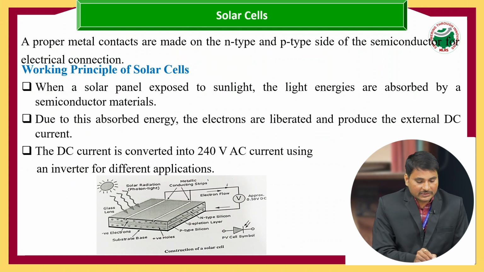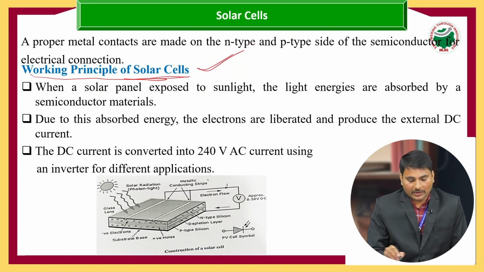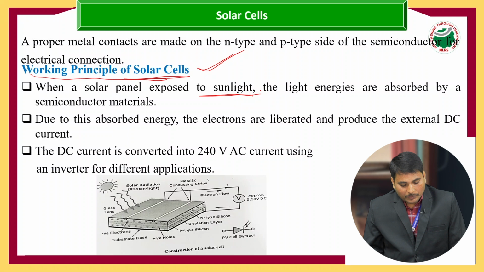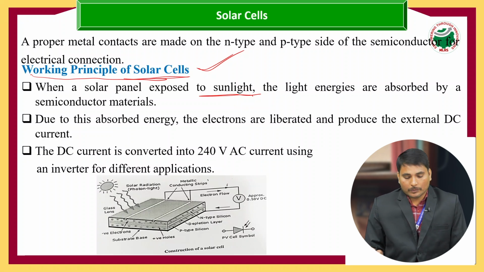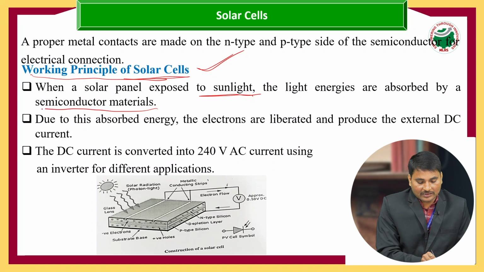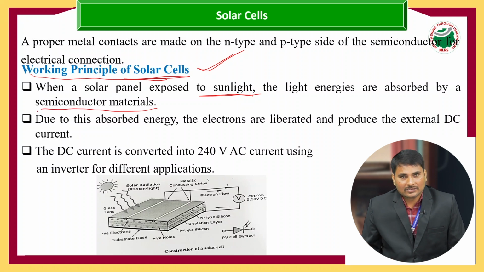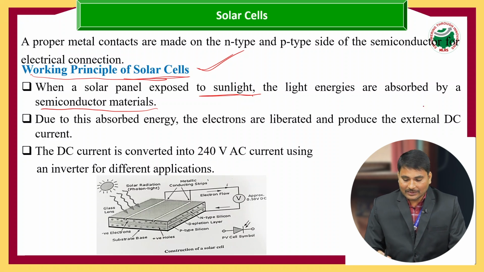Now we will see the working, how the solar cells work. When a solar panel is exposed to sunlight, the light energy is absorbed by the semiconductor device. As we said last time, we use p-type and n-type semiconductors, and they absorb the sunlight.